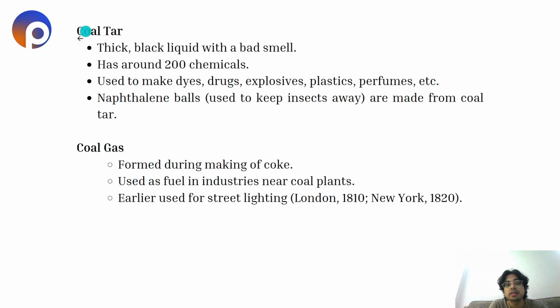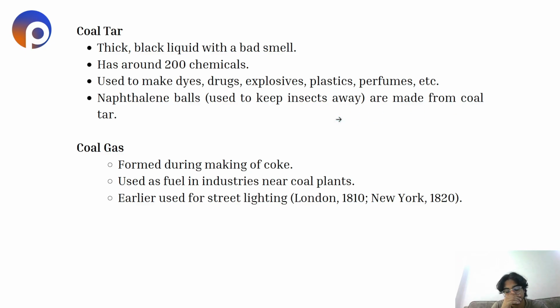Now the second product we get from coal is coal tar. It is a thick black liquid with a bad smell. It has around 200 chemicals and is used to make dyes, drugs, explosives, plastics, perfumes, etc. You must have seen the naphthalene balls which are used to keep insects away inside the house. They are also made from coal tar.